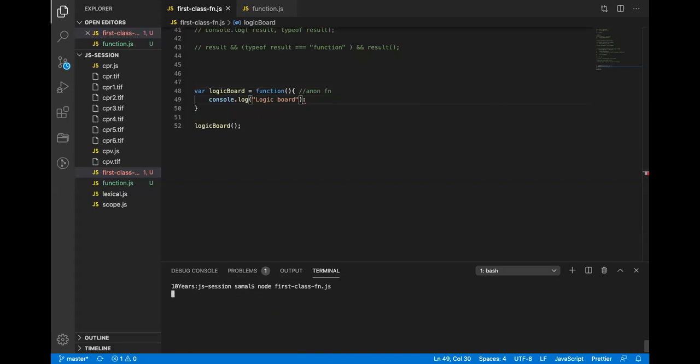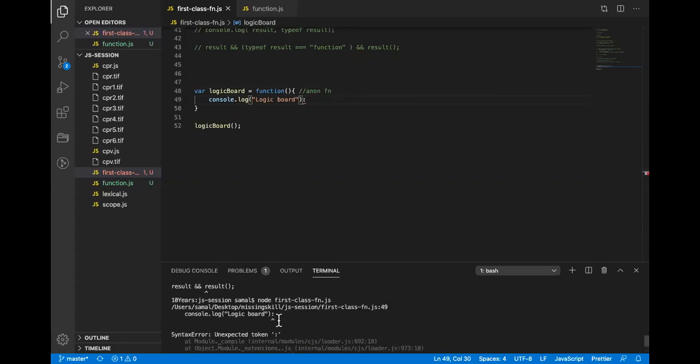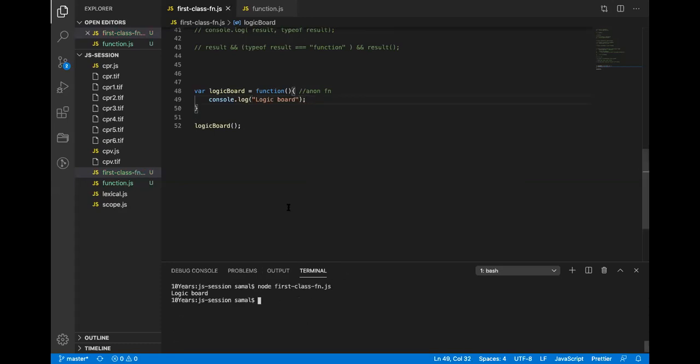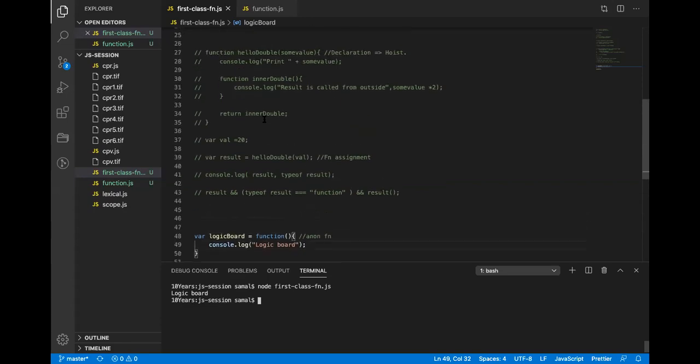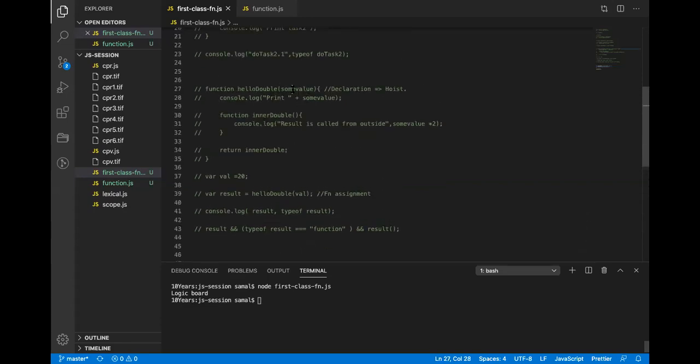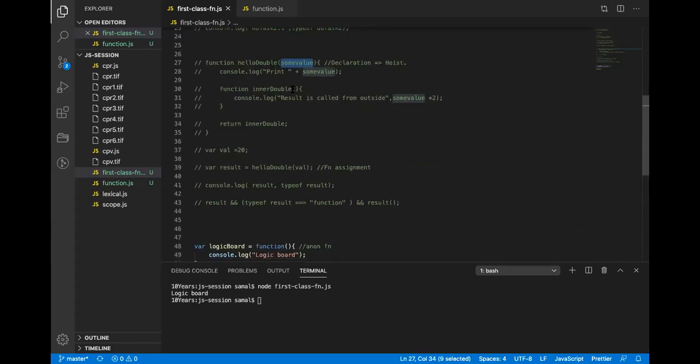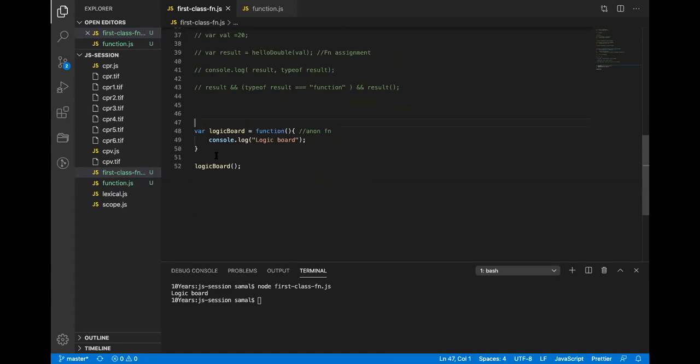If I run this, what happened? It runs the logic code, right? So it is exactly the same as with the function declaration. We passed a variable to a function, and we can pass exactly the same variable to a function assignment also.